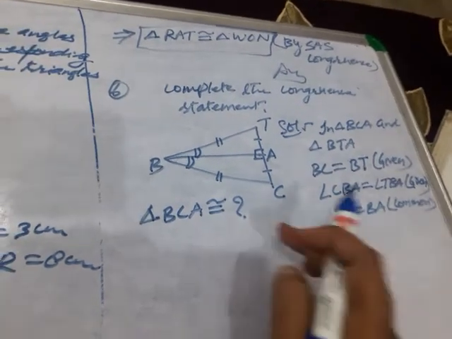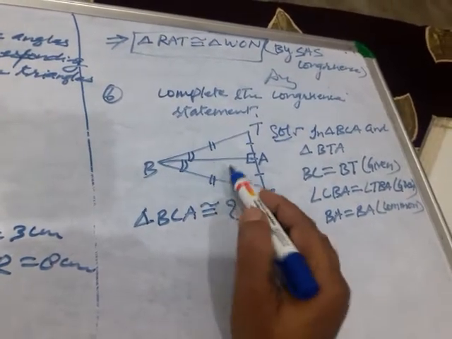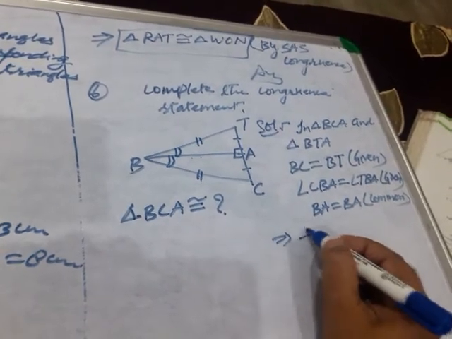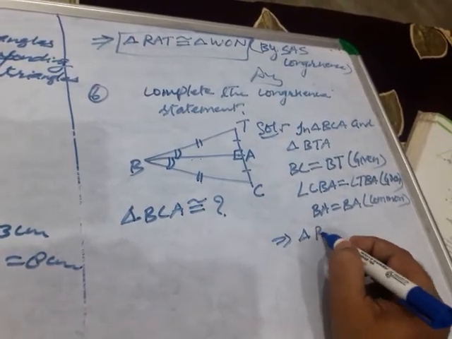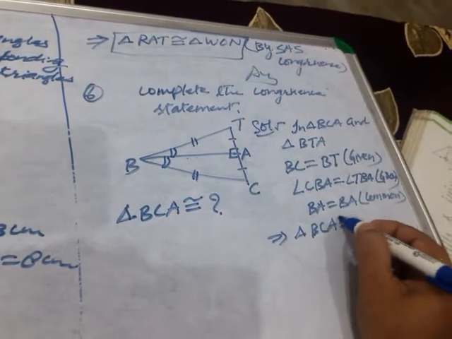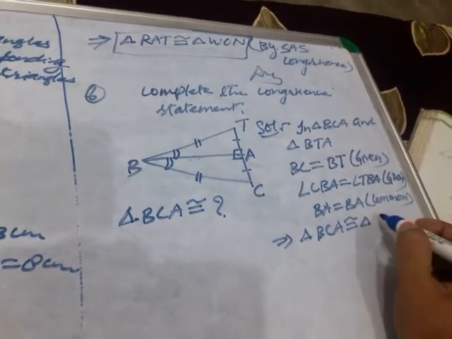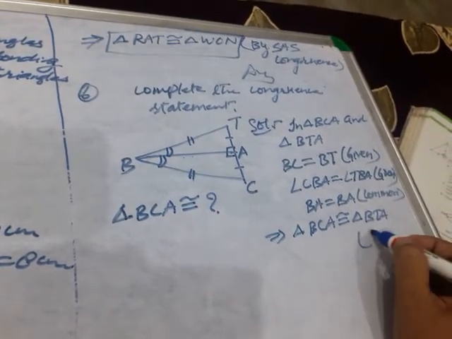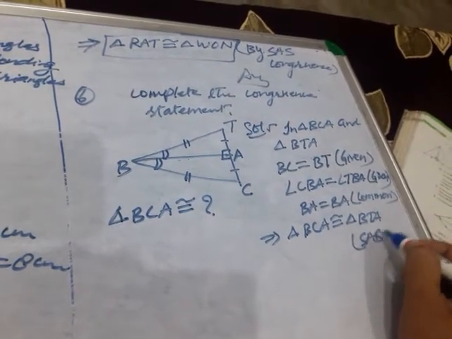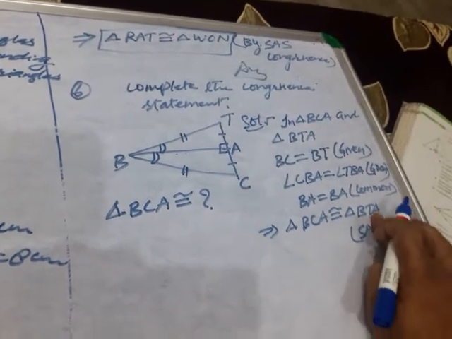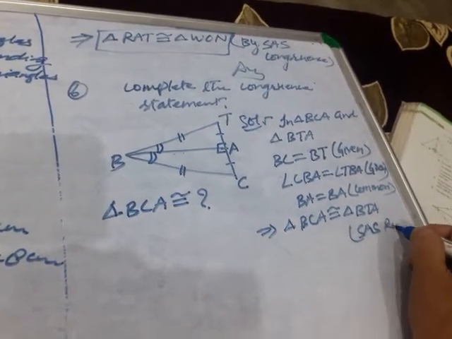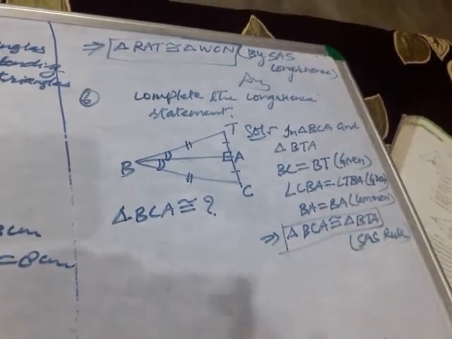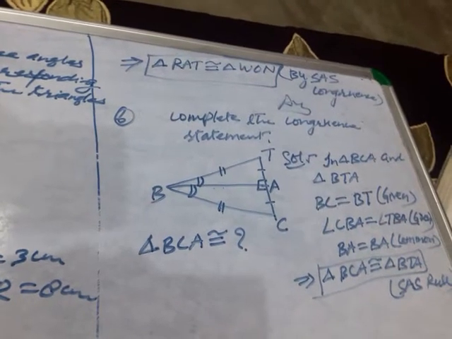This is side angle side. This implies that triangle BCA is congruent to triangle BTA by which rule? By SAS rule. Okay children, so you have found out question number 6 part 1.